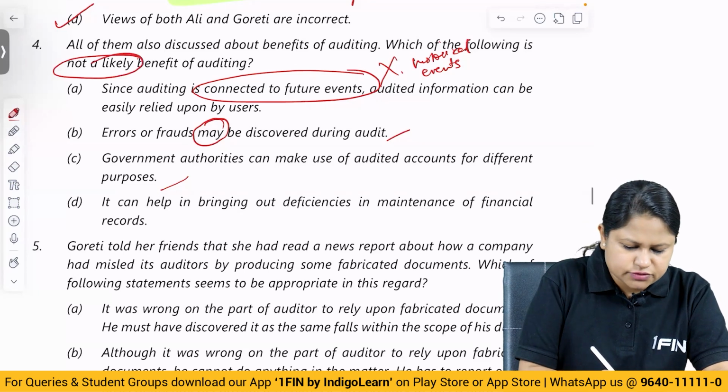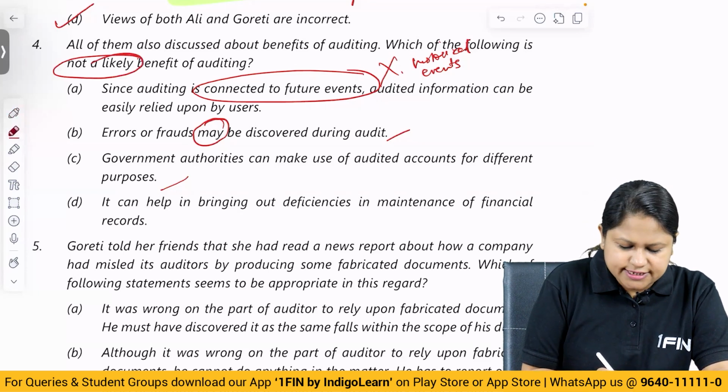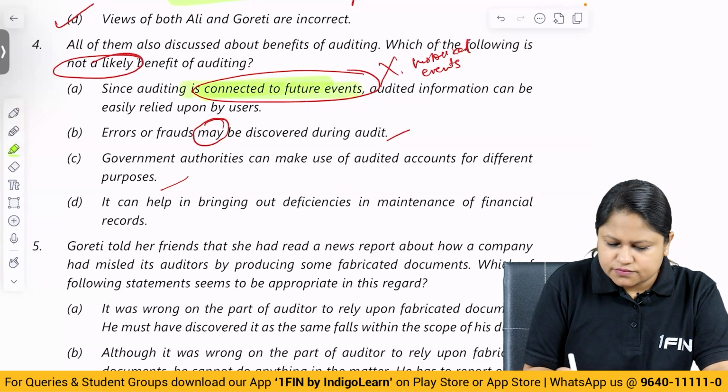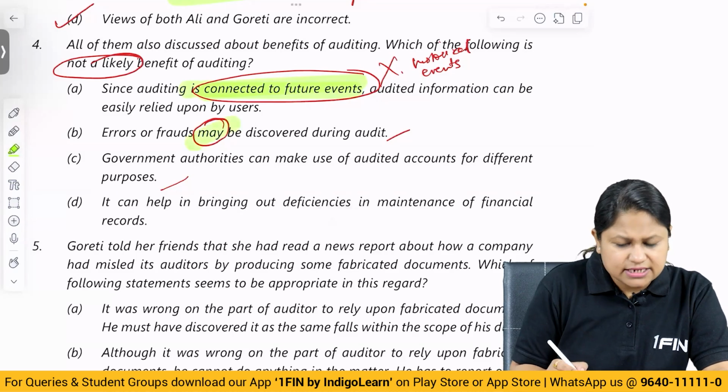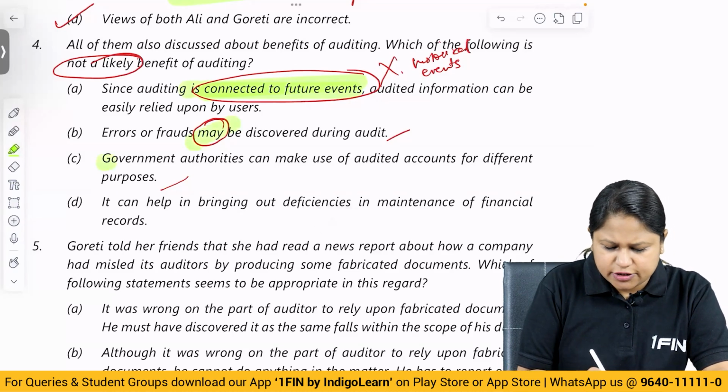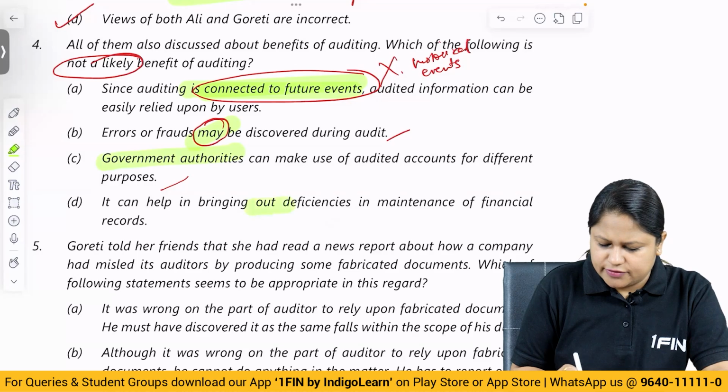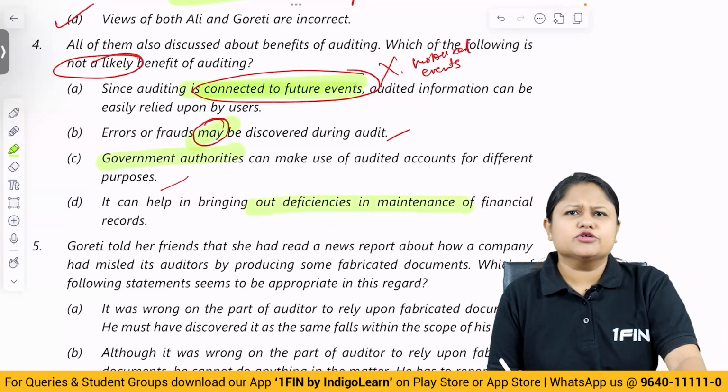Not a likely, obviously the first one, because here they say auditing is connected to future events, which is by itself wrong. Correct? Frauds may be discovered, yes. Then government authorities can make use of it, yes. It can help to find out deficiency in the financial record, because internal controls we do check as a part of our audit.